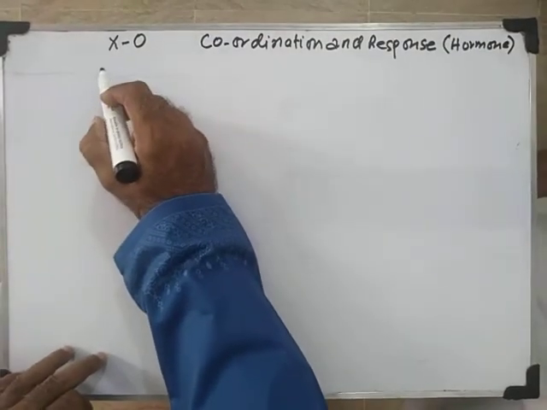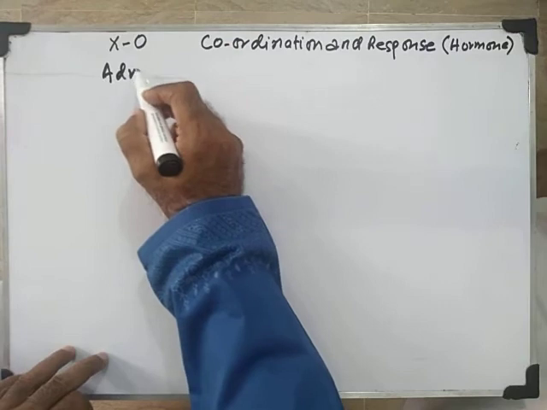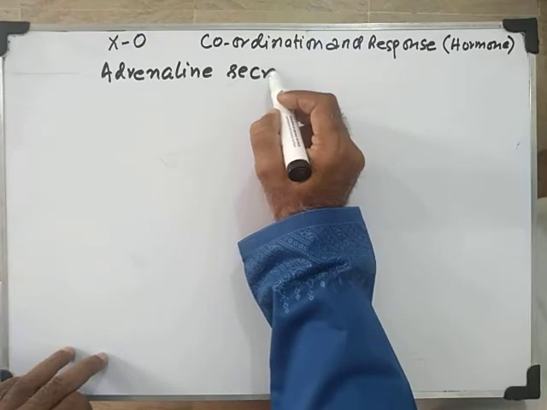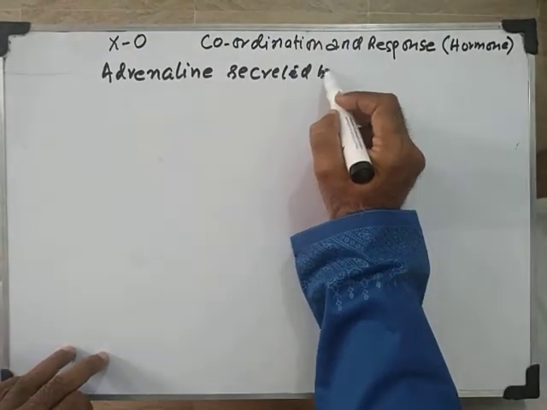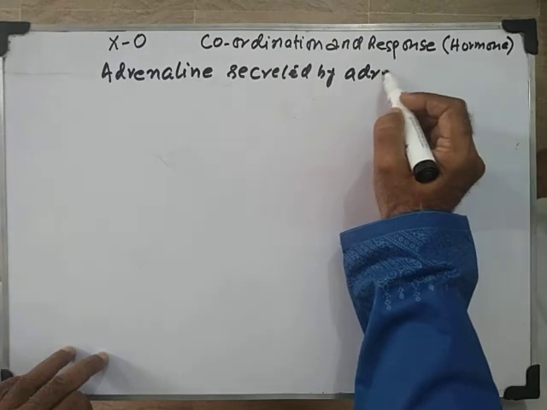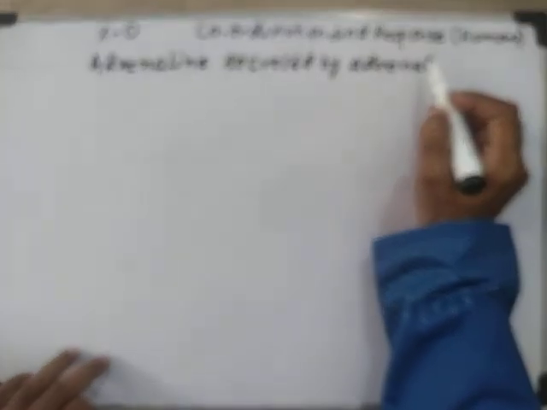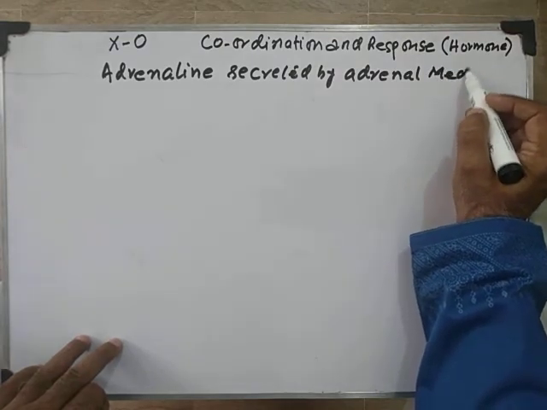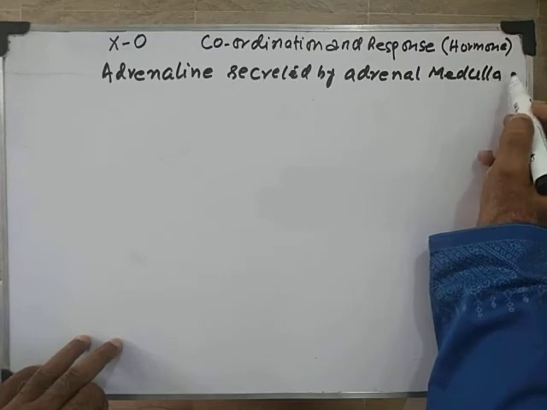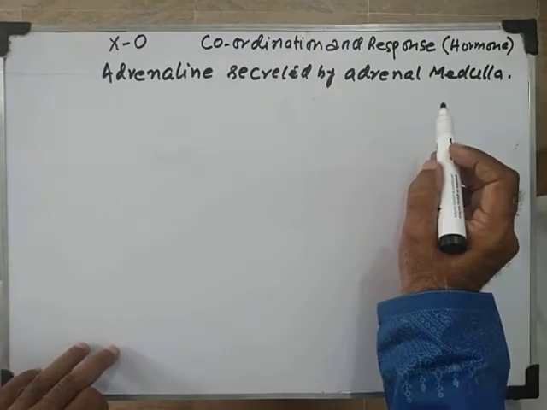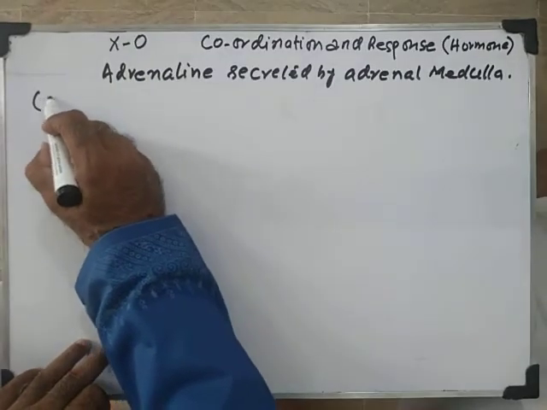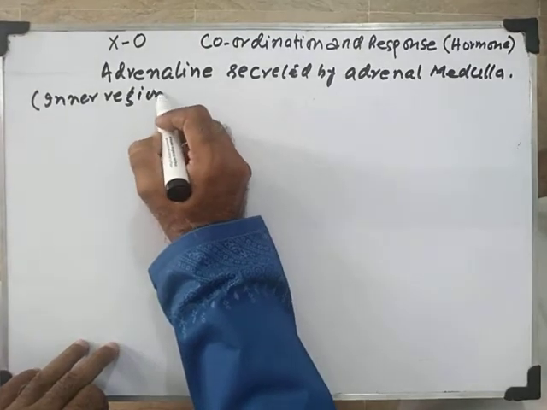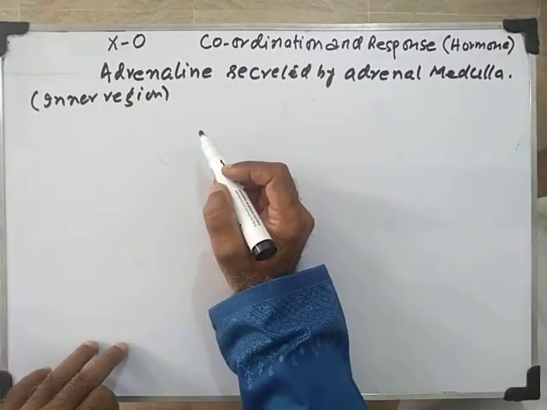So you can write down: adrenaline secreted by adrenal medulla. The place where adrenaline is produced is called adrenal medulla. It is the inner region of the gland.